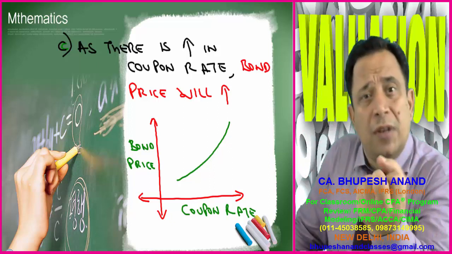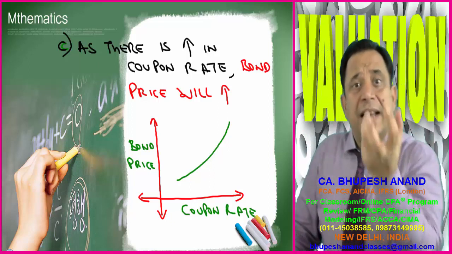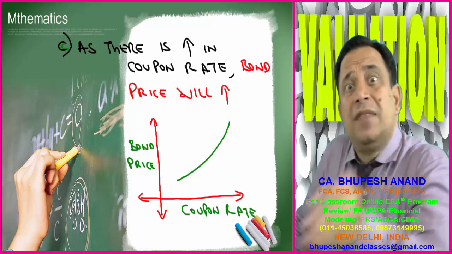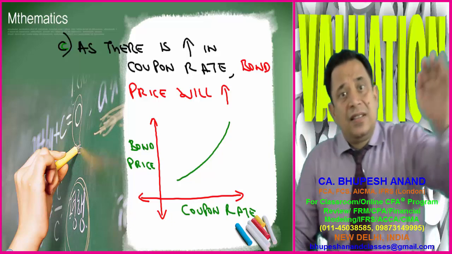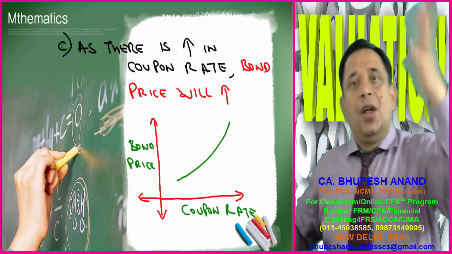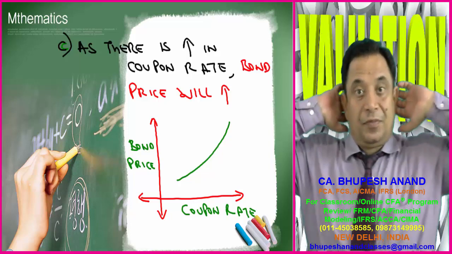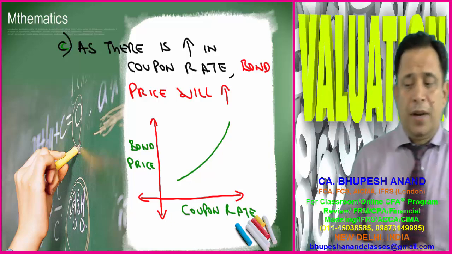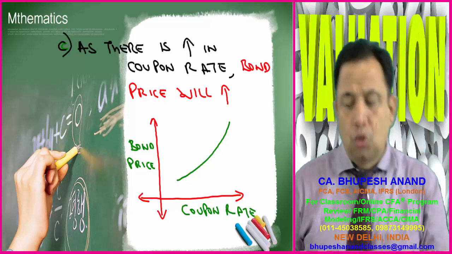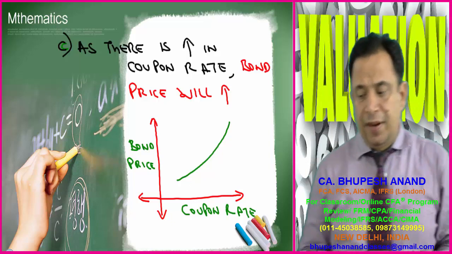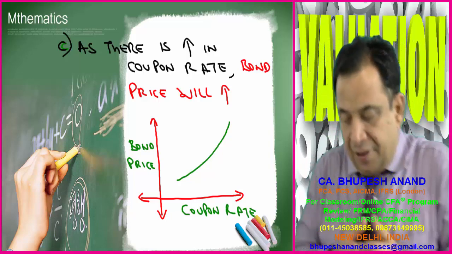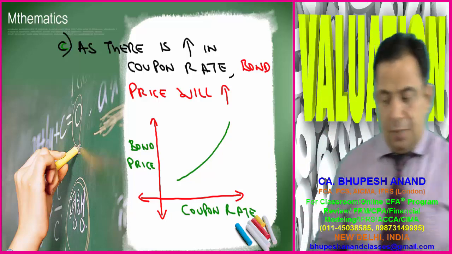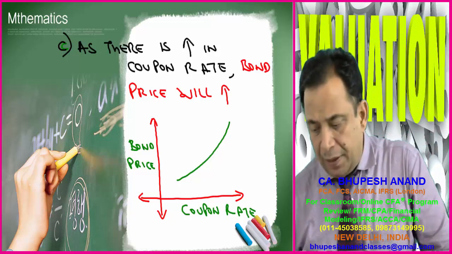The bondholders will be more happy, and once they are happy, they will have a positive sentiment for that company, and once those positive sentiments are there, everything will be positive. The bond price will increase. So, as there is an increase in the coupon rate, bond price will increase. On the X axis I have taken coupon rate, and on the Y axis I have taken bond price. So like this I have prepared this.